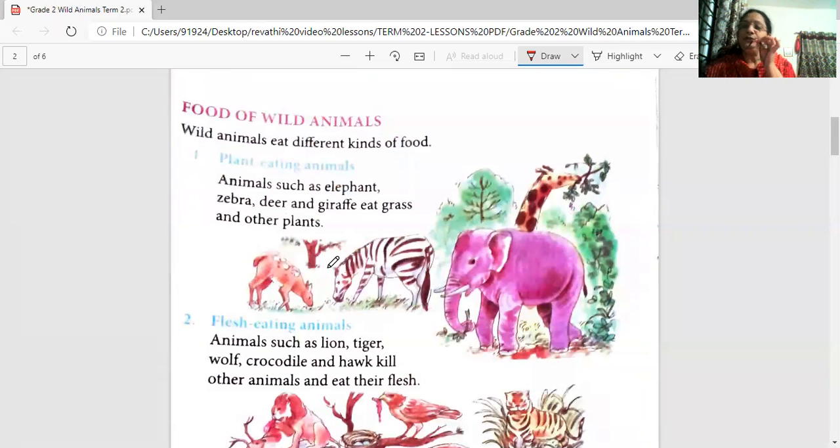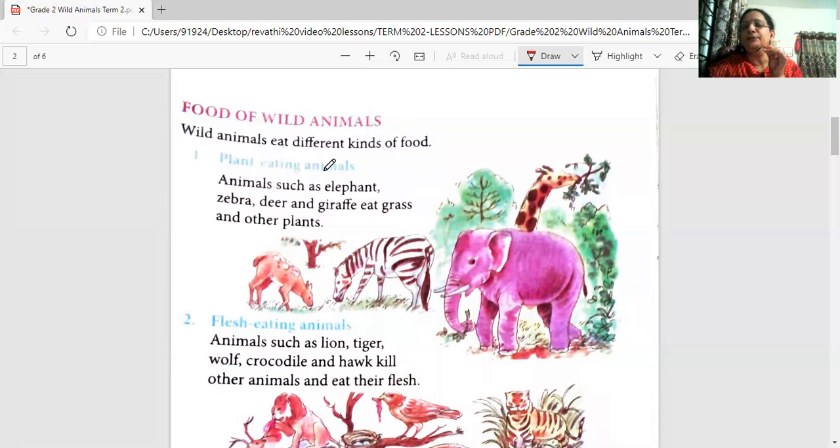Now, since we know the names of the wild animals, let's read the food of wild animals. Let's understand what they eat. As children, what do you eat and drink? We know it very well. But what do the animals eat? Let's read from the lesson. Food of wild animals. Can everybody read that? Food of wild animals. Wild animals eat different kinds of food.